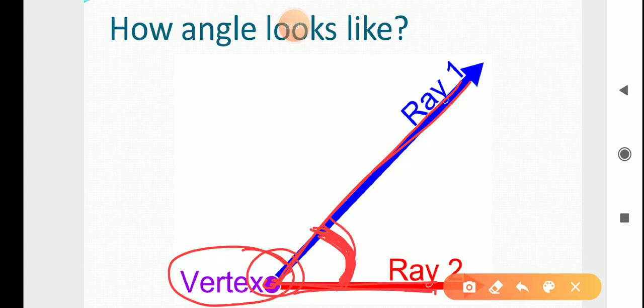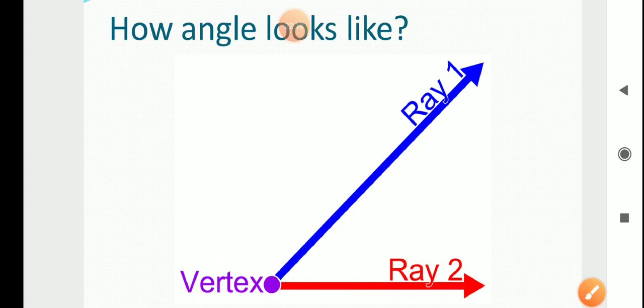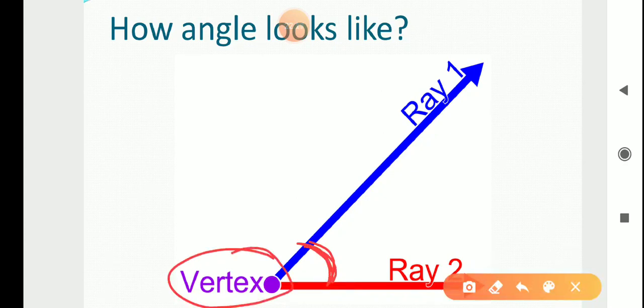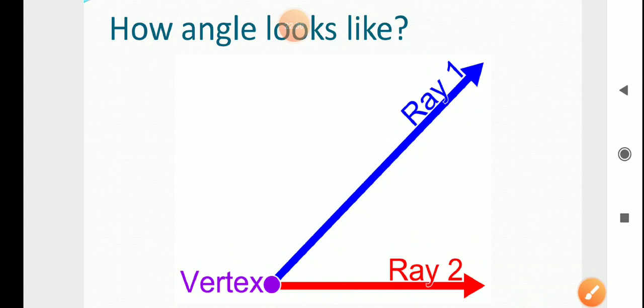So here an angle is formed. See here how angles look like. Here is our angle, and the common endpoint is known as the vertex. Here is ray 1 and ray 2, and here our angle is formed. So I hope that you have been clear with the concept of what are angles.